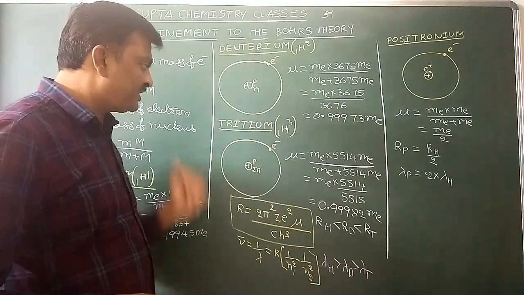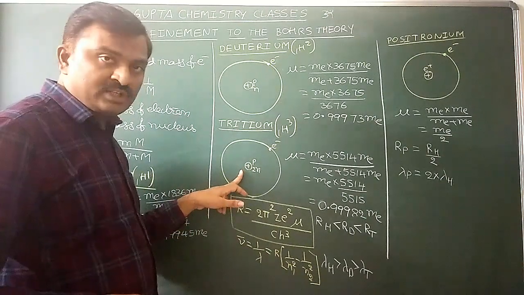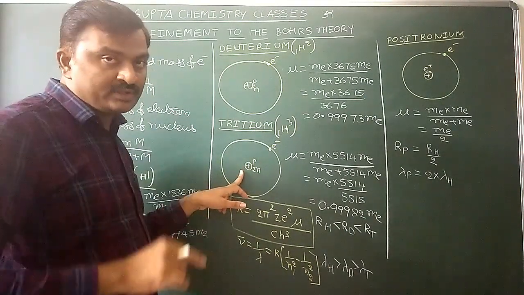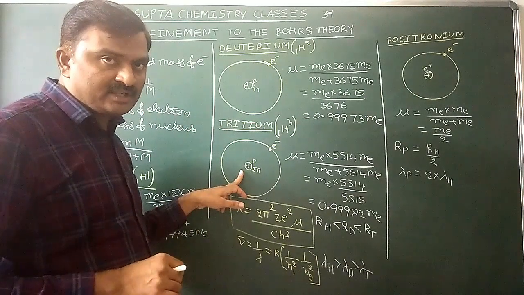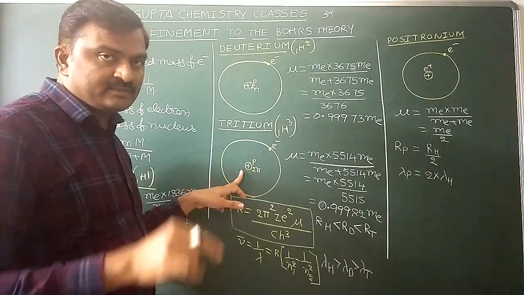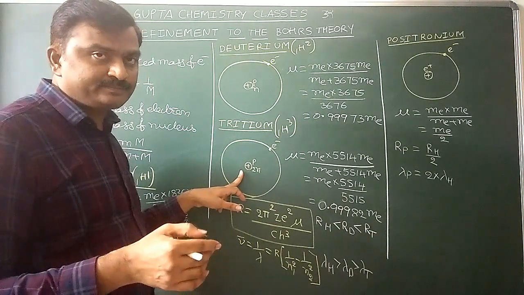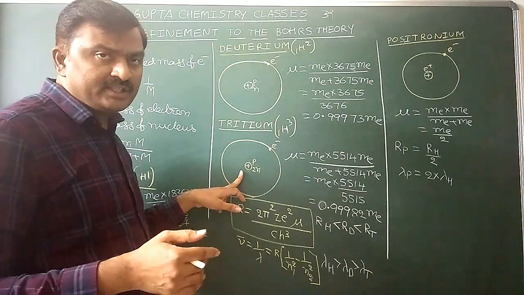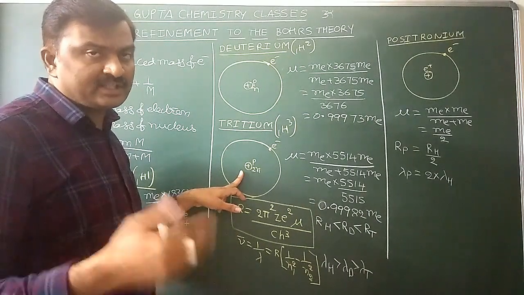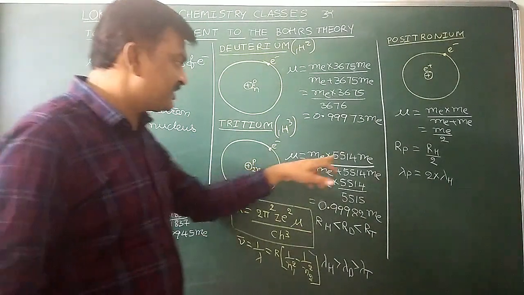Next, now come to the tritium. In tritium nucleus, one proton and two neutrons are there. Now what is the mass of the nucleus? 1836 into mass of electron plus 1839 into mass of electron into 2. Now you will get this value.